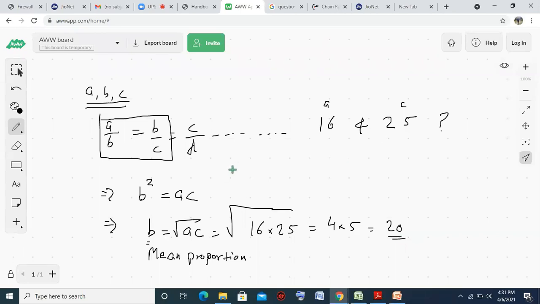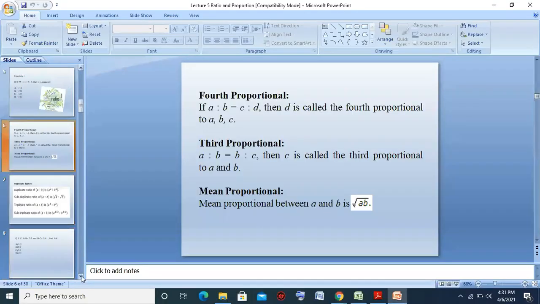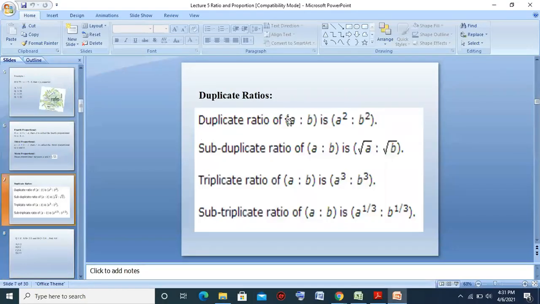Okay, so this is the third concept. There are some terms. ऐसे अगर कभी पूछ लिए जाए, so there are some terms. Duplicate ratio: if we square the ratio, we call it duplicate. If we take square root, we call it subduplicate. If we take cube, we call it triplicate ratio. If we take cube root, then we call it subtriplicate. So duplicate is square, triplicate is cube.